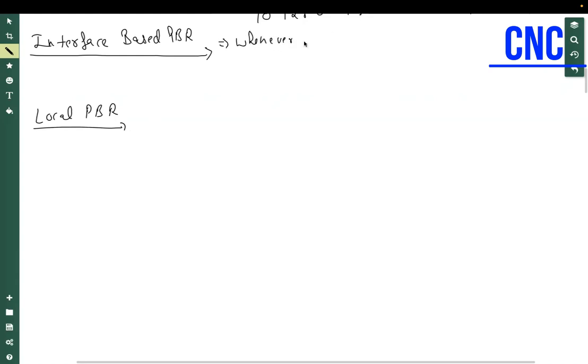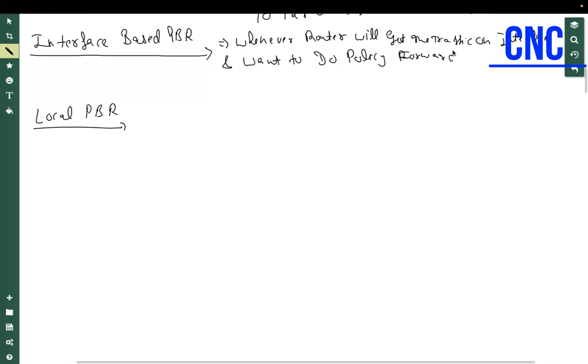What is interface based PBR? Whenever the router gets the traffic on an interface and wants to do policy forwarding. It means a router is getting a packet on any of the physical interfaces and it is taking a decision. That is called your interface based PBR.